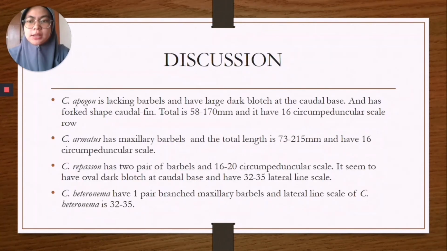As for discussion, Cyclocheilichthys apogon is lacking barbel, has a large dark blotch at the caudal base, and has a fork-shaped caudal fin.